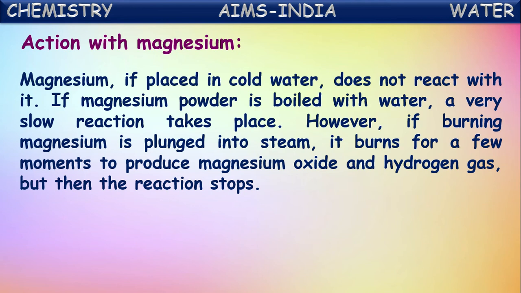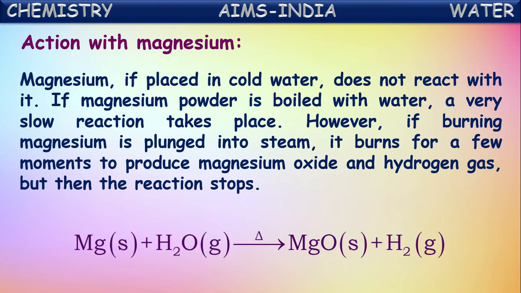However, if burning magnesium is plunged into steam, then the reaction occurs and magnesium continues to burn for a few seconds and produces magnesium oxide and hydrogen gas, and then it stops burning. The reaction will be stopped. So this reaction occurs when burning magnesium is introduced into steam at high temperature. Then it reacts with the steam to form magnesium oxide and hydrogen gas.